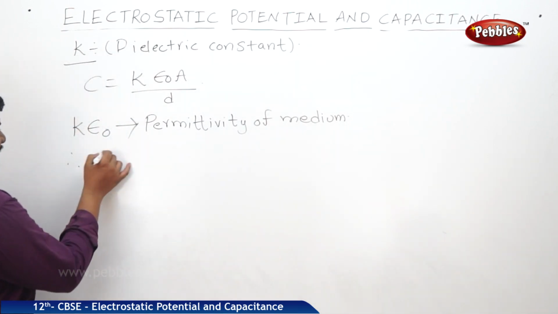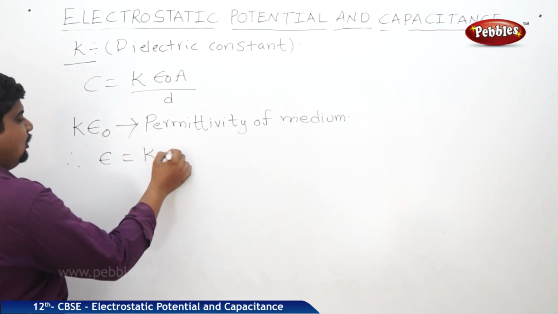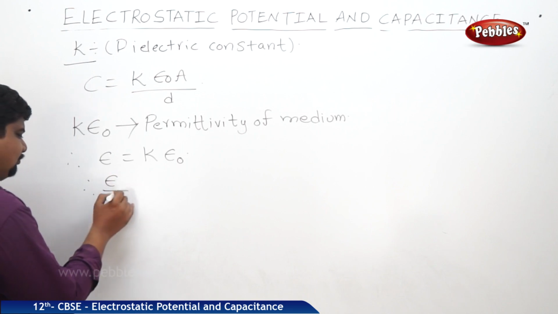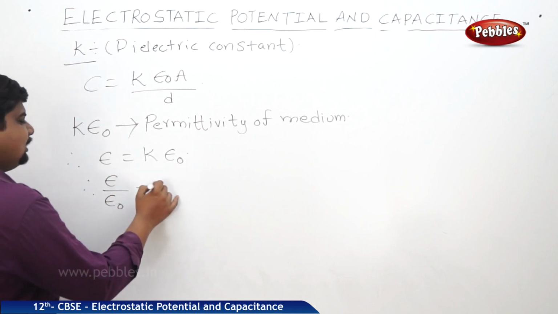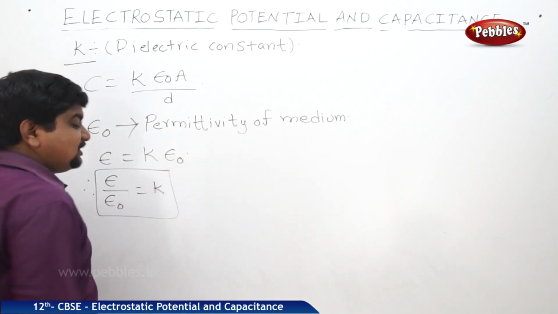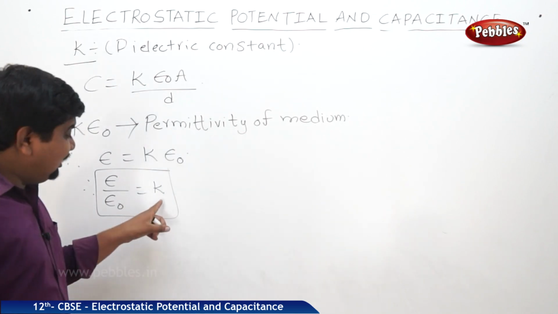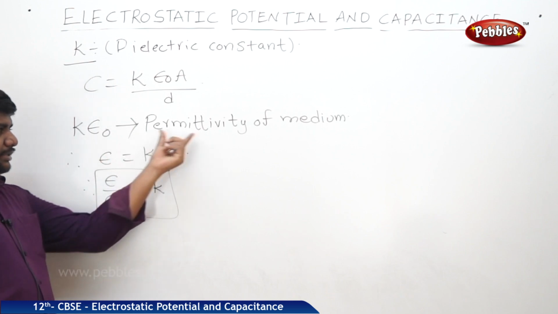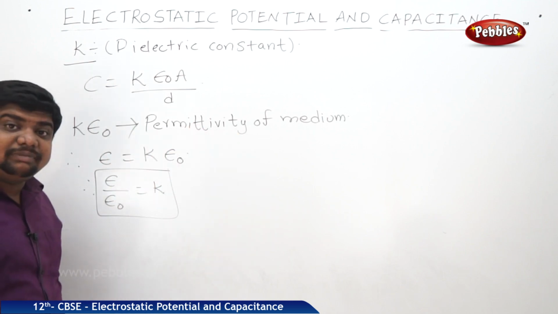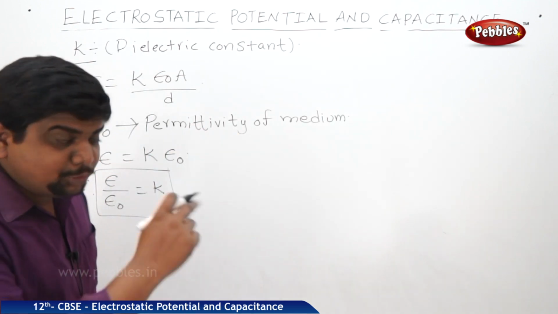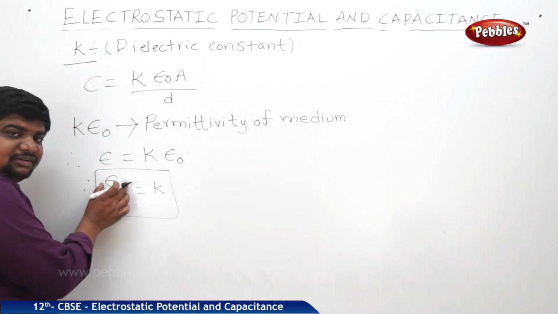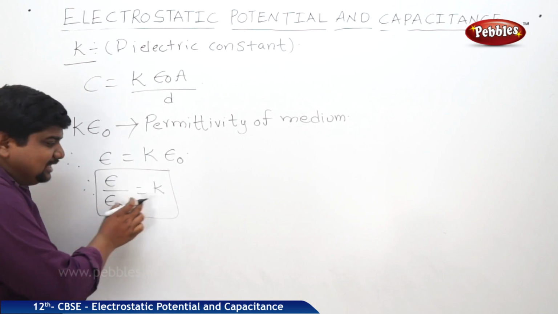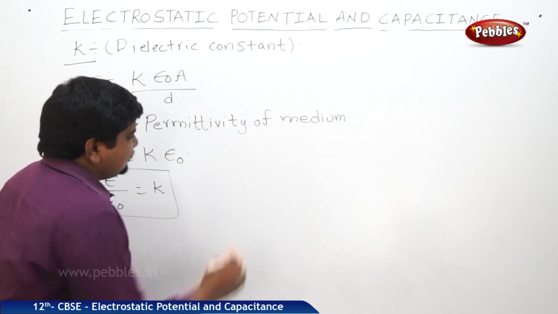So we can equate epsilon is equal to k epsilon naught. Therefore epsilon by epsilon naught is equal to k. From this expression we can define the dielectric constant. What is epsilon? Permittivity of a medium. What is epsilon naught? Permittivity of a vacuum. So the ratio between the permittivity of medium to permittivity of vacuum is called dielectric constant.